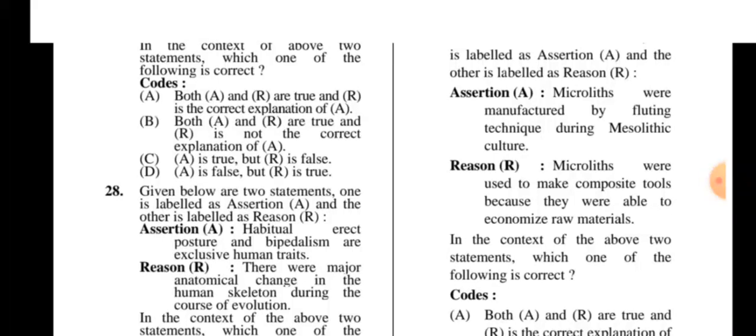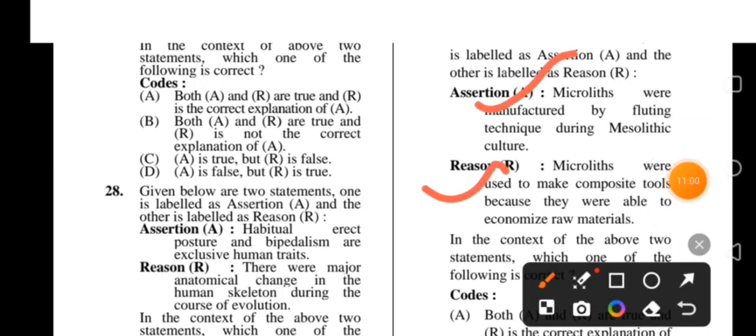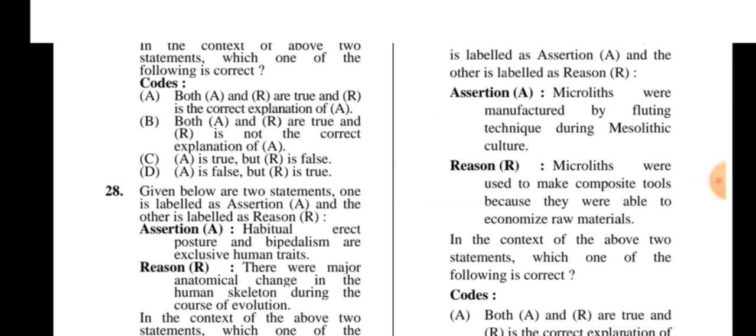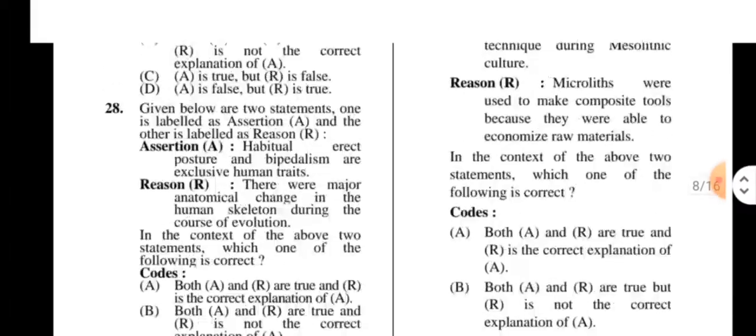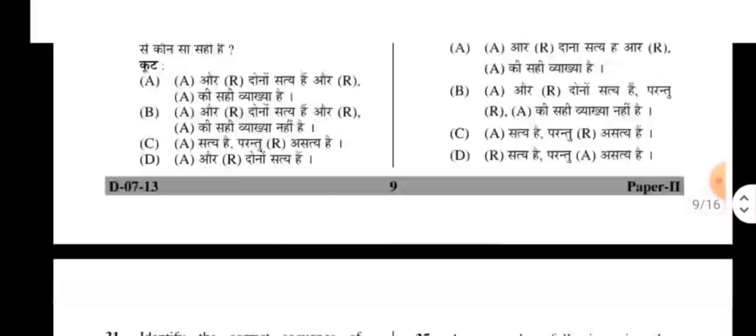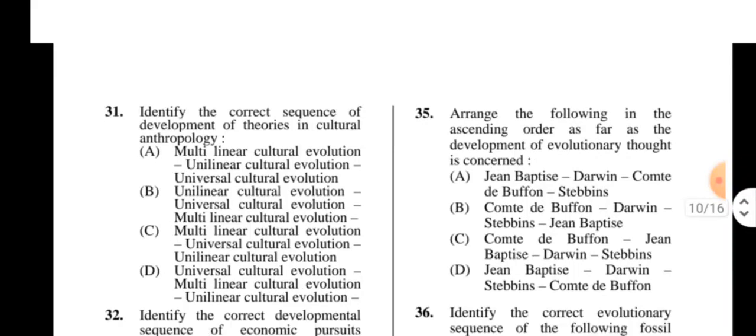Microliths were manufactured by the fluting technique during Mesolithic culture. Reason: microliths were used to make composite tools because they were able to economize raw materials. Right? But R is not the correct explanation of A. Okay. 31.